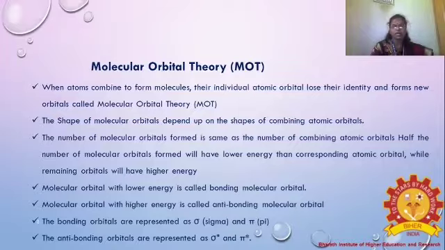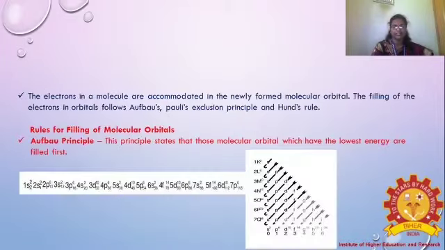The bonding molecular orbitals are represented as sigma and pi, and the antibonding orbitals are represented as sigma star and pi star.